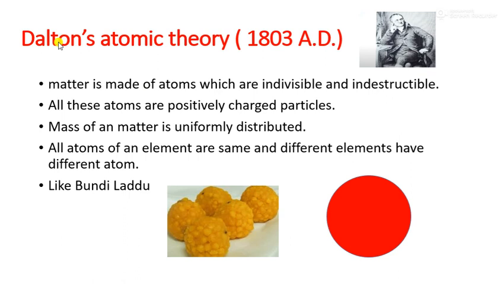Dalton also did research and said that matter is made up of small particles which are indivisible and indestructible, meaning which cannot be divided and cannot be destroyed. And he said that all atoms are positively charged particles. Positively charged, that means they are not simply roaming; they have some charge on them. And he said that the mass of matter is uniformly distributed. Mass means what? Weight of matter is everywhere throughout the body, as he said.